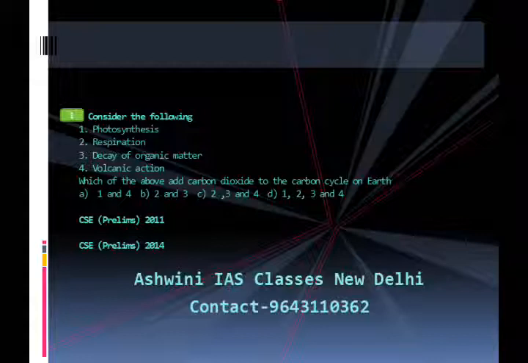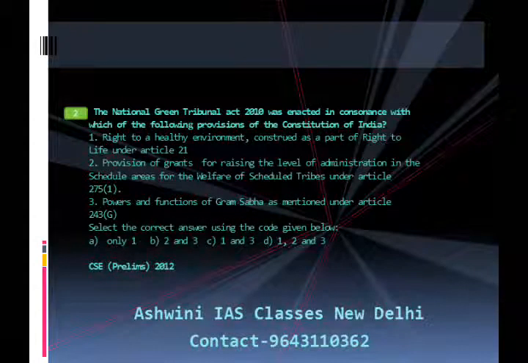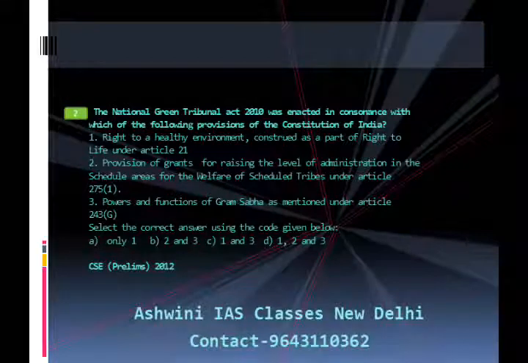Now, the second question is: the National Green Tribunal Act 2010 was enacted in consonance with which of the following provisions of the Constitution of India? First, right to healthy environment constituted as a part of right to life under Article 21.